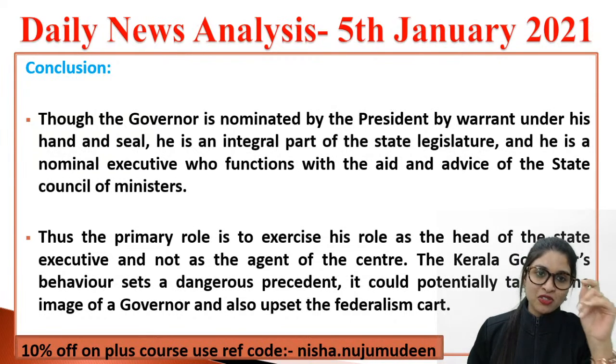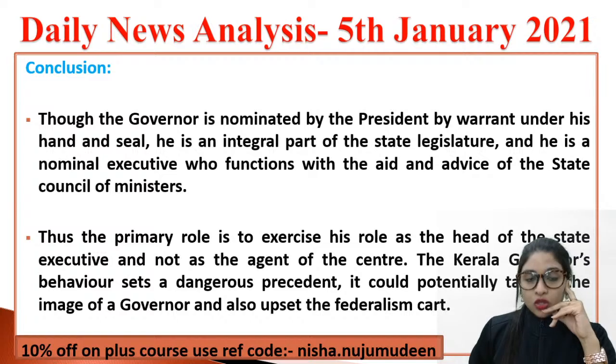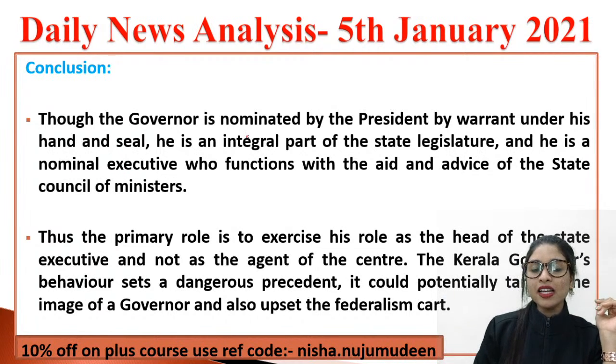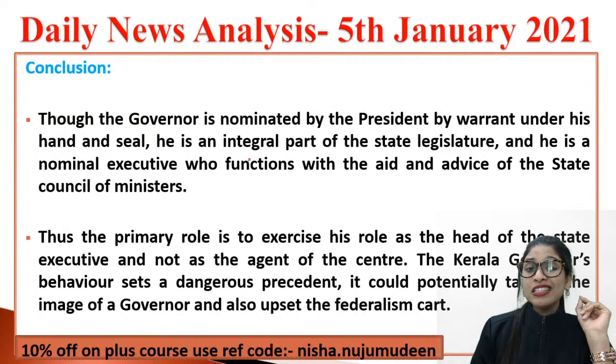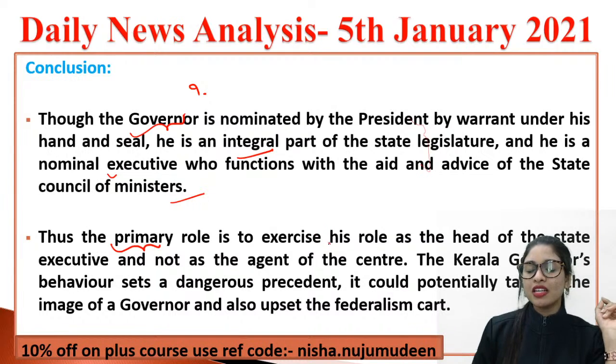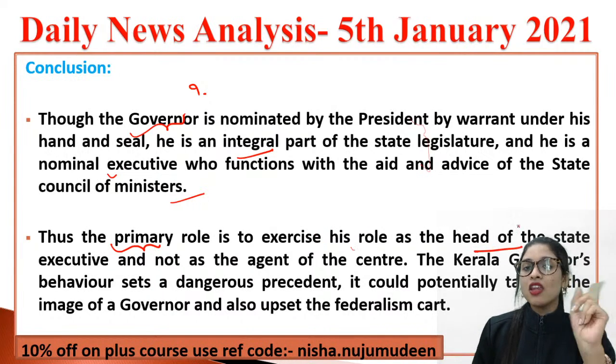Simple logic. So thus, to conclude, I can tell you that though the governor is nominated by the president, by a warrant under his hand and seal, he is what? The governor is an integral part of the state legislature. Along with that, the governor is also the nominal executive, who functions with what? With the aid and advice of the State Council of Ministers. So how can he completely go against it? It becomes a question mark. And thus, the primary role of the governor is nothing but to exercise his role as the head of the state executive and not as the agent of the Centre.